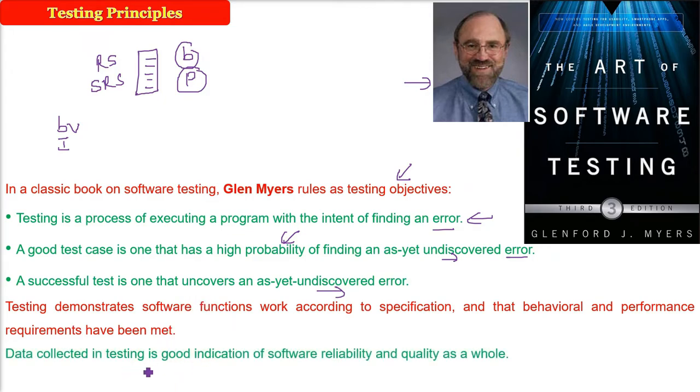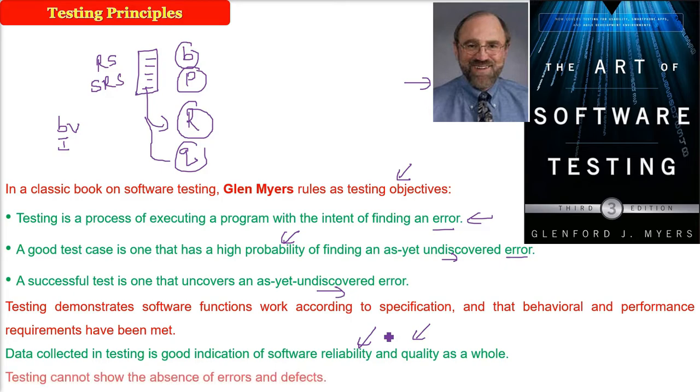Whenever we collect testing data, it is all about reliability and quality: how much you rely on the software, how much quality your software has. So this testing data is a good indication of software reliability and quality as a whole. How many times did the software fail, what errors have come, what are the minor issues, what are the major issues, and can it be used in the environment for which this software has been built. This is reliability and quality.